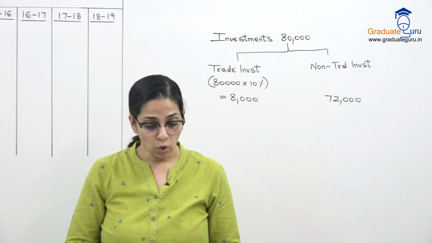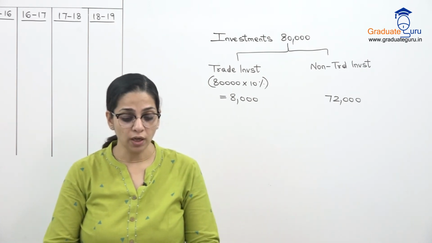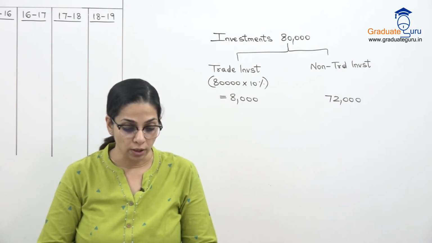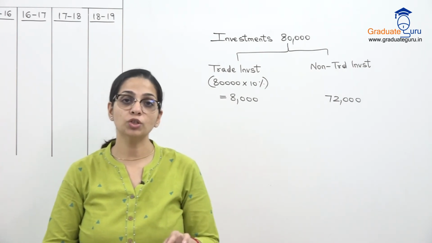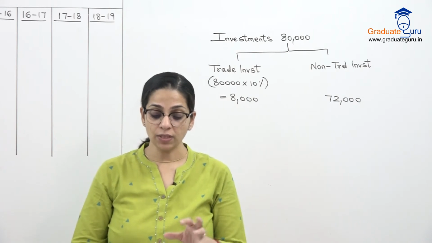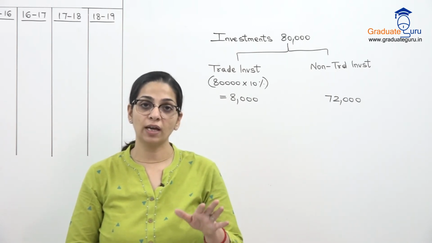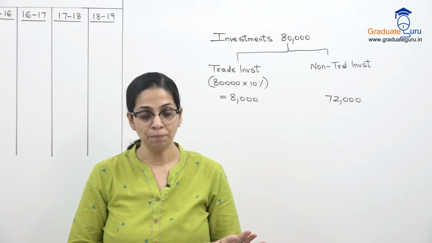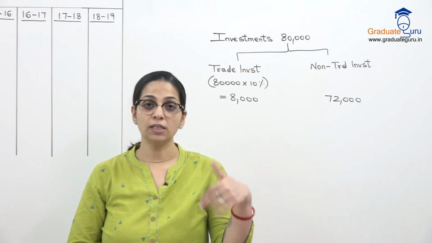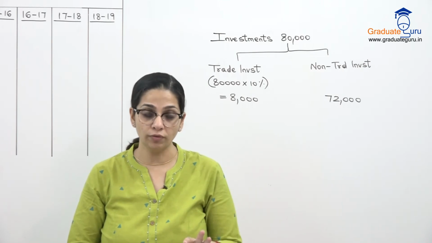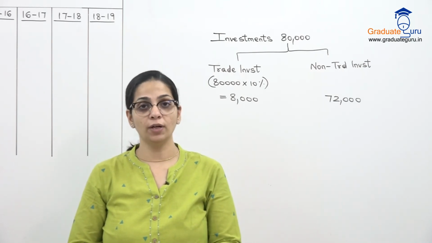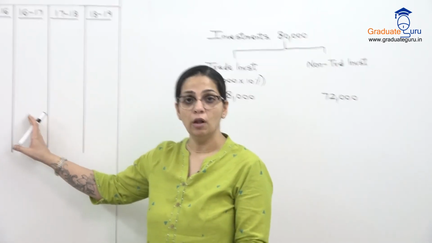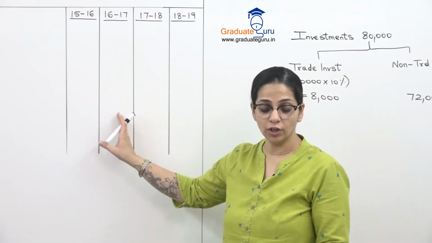Goodwill. Goodwill is to be valued at 2 years purchase of average profits for the past 4 years. So this we are going to use to value our goodwill, and they've simply said there are no super profits here. Simply take the average profit of 4 years and multiply by 4 and you will get your goodwill. But for that profit we have to make some adjustment, and that's why I've made this table over here for the calculation of our average profits.